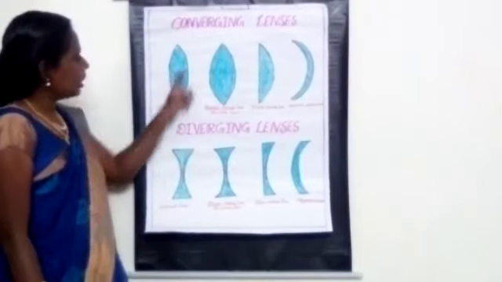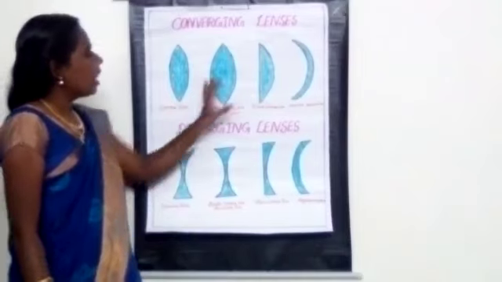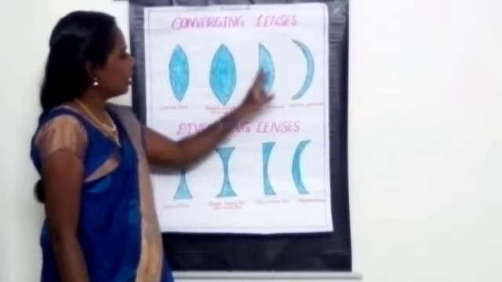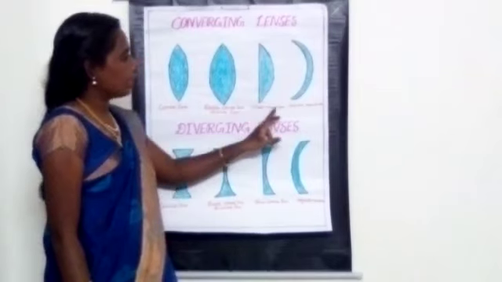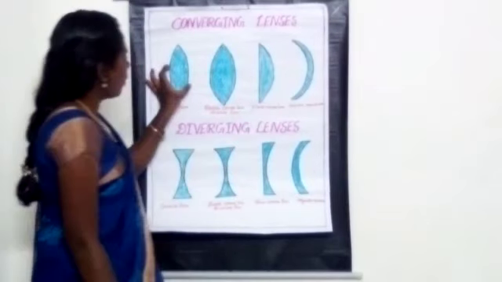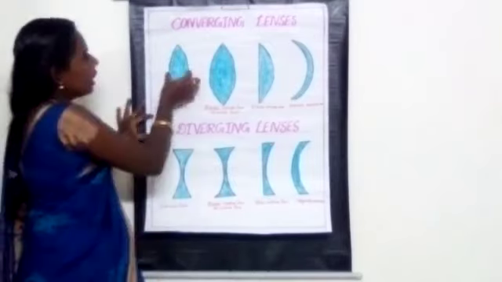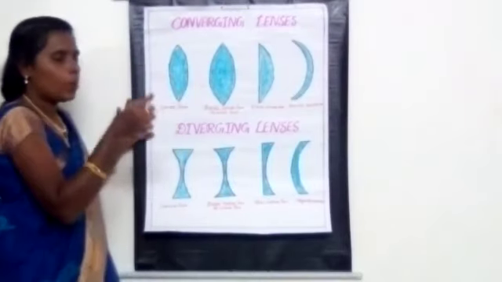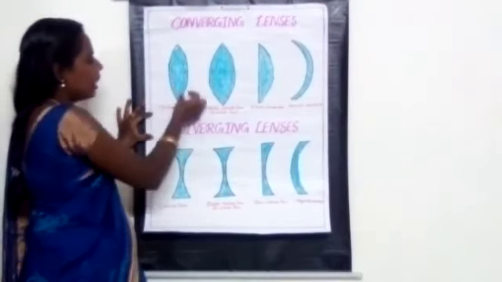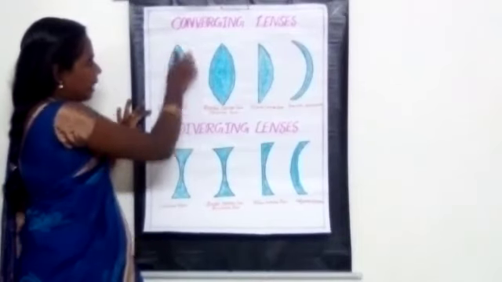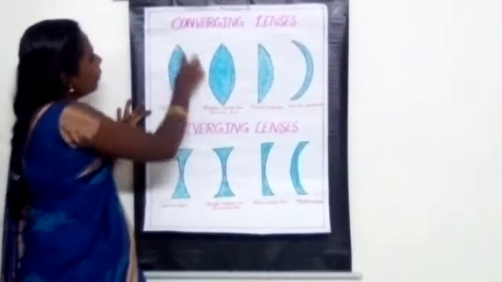See here, this is the convex lens, called the double convex lens. And here it is a plano convex lens. If you observe this picture, you can identify that the convex lens is thicker in the middle. The middle portion is thicker than the edges, so the refracting surface is curved outwards.